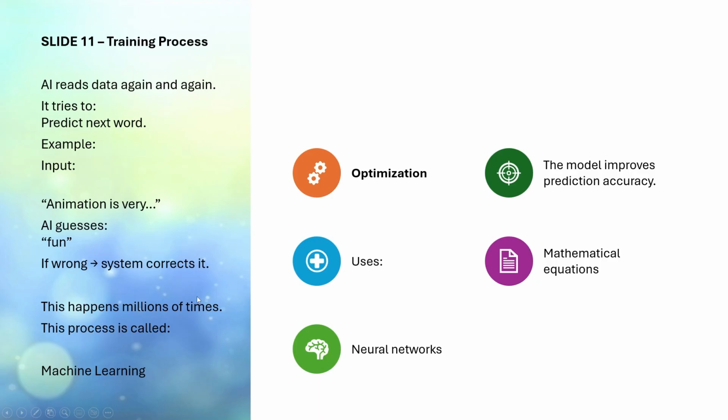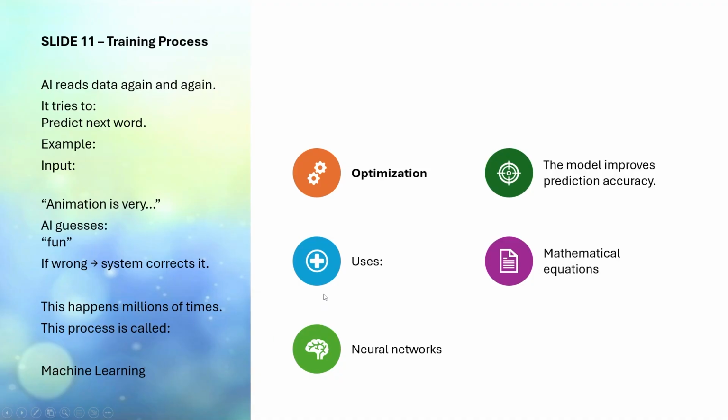That is called machine learning, okay. This happens millions of times. This process is called machine learning. There are huge opportunities in the machine learning area. So basically the training process is to predict the next word.